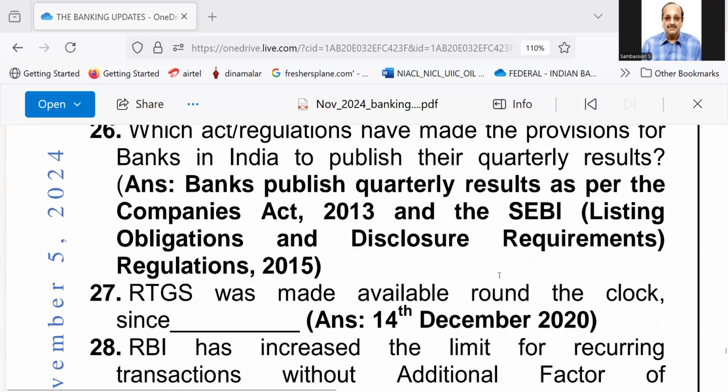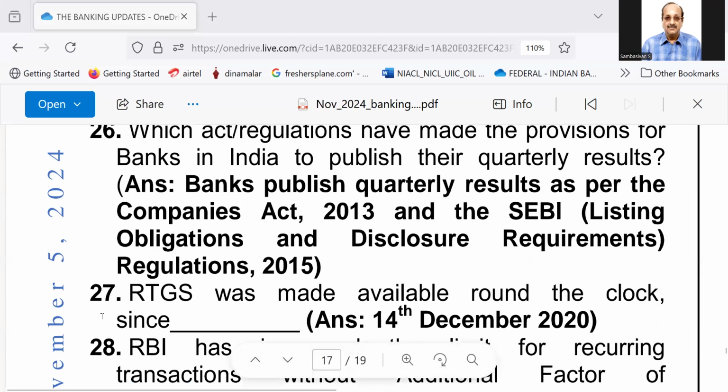Number 26, which act or regulations have made the provisions for banks in India to publish their quarterly results? Banks publish quarterly results as per Companies Act 2013 and the SEBI listing obligations and disclosure requirements regulations 2015.